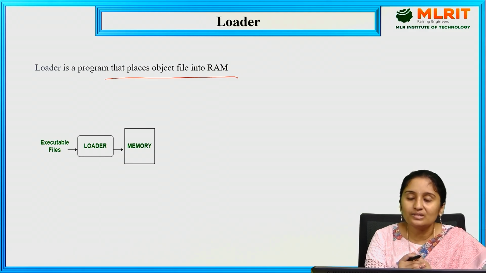The linker combines all the object files generated from the assembler as well as the compiler into a single executable file. That single executable file is given to the loader. The loader loads this executable object file into the RAM. So this is nothing but the language processing system.